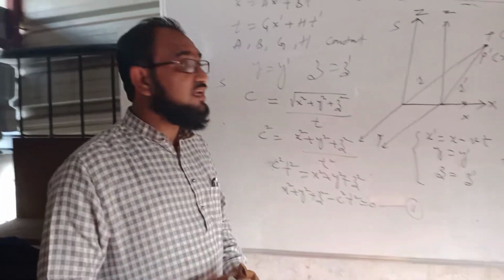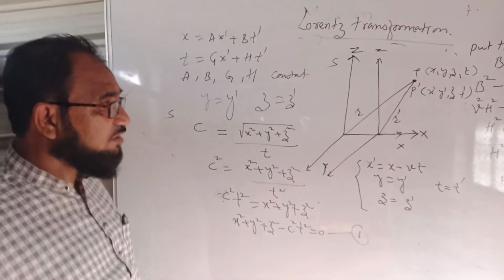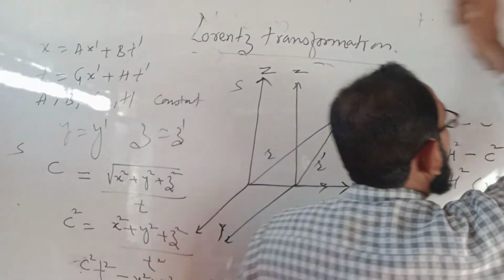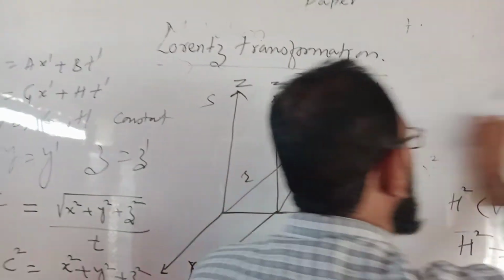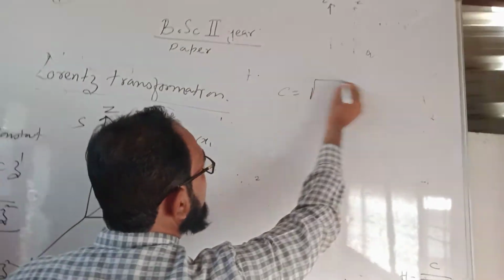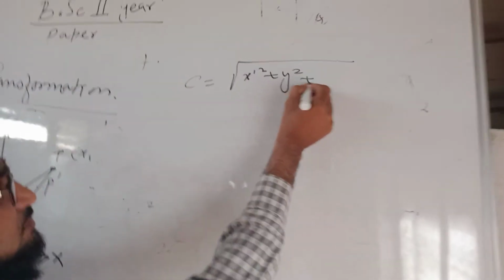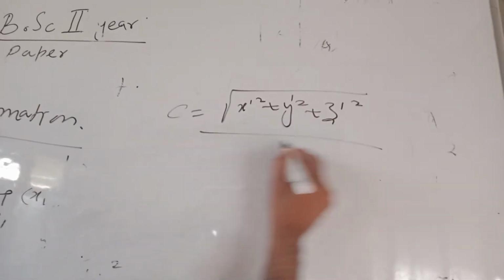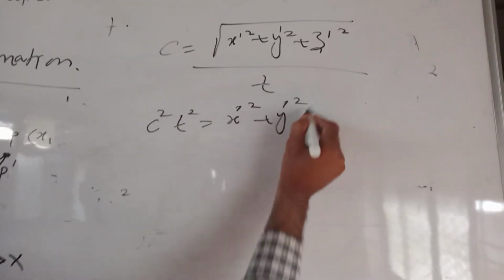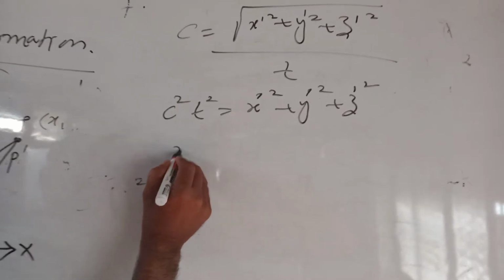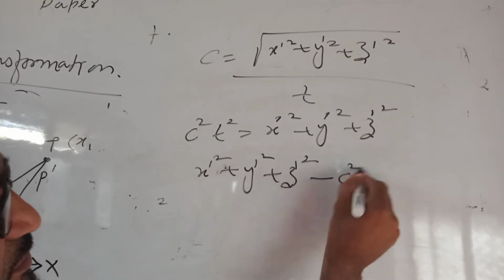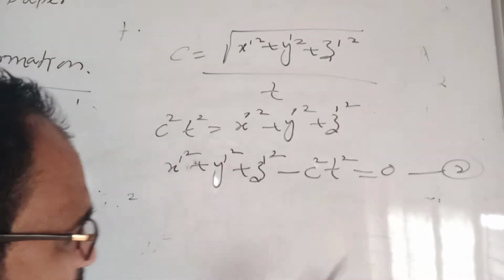Now I am considering the second frame. In the second frame of reference, the velocity of light is given by c is equal to root over x dash square plus y dash square plus z dash square, upon t dash, or c square t dash square is equal to x dash square plus y dash square plus z dash square, or x dash square plus y dash square plus z dash square minus c square t dash square is equal to 0. This is our equation number 2.